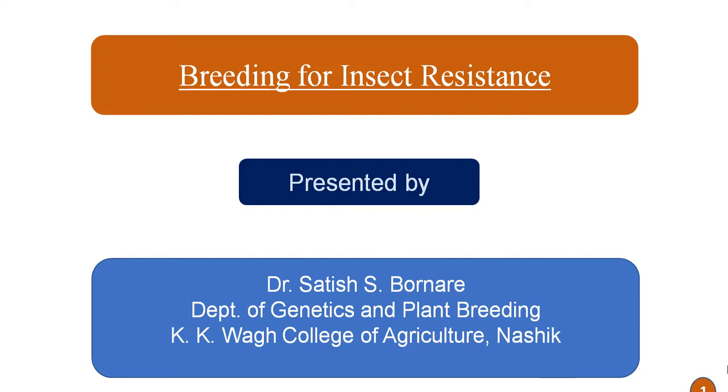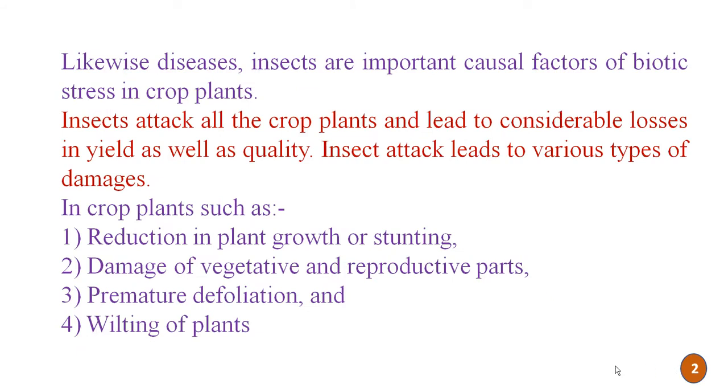Today we are going to learn the topic breeding for insect resistance. So friends, like diseases, insects are important causal factors for biotic stress in crop plants.